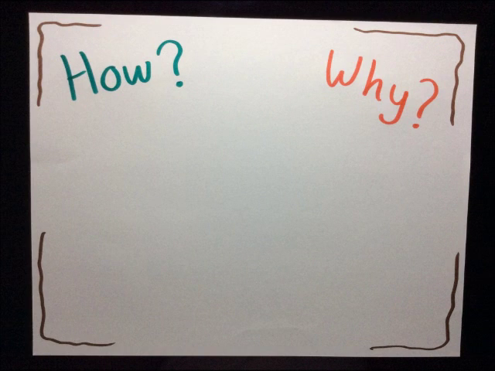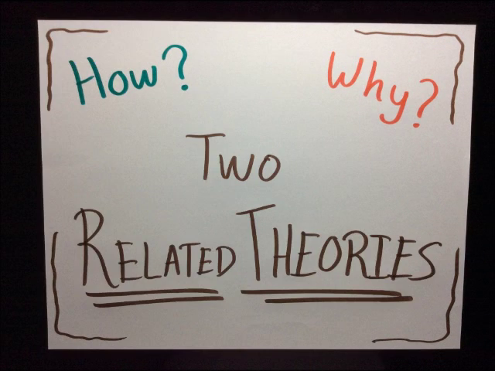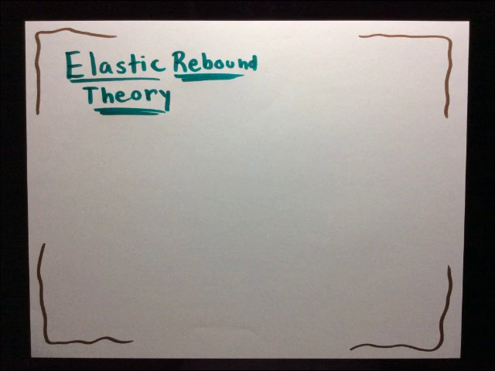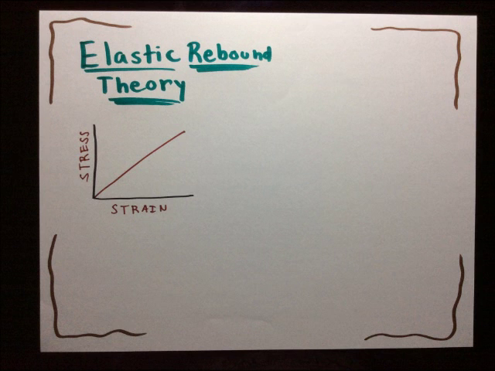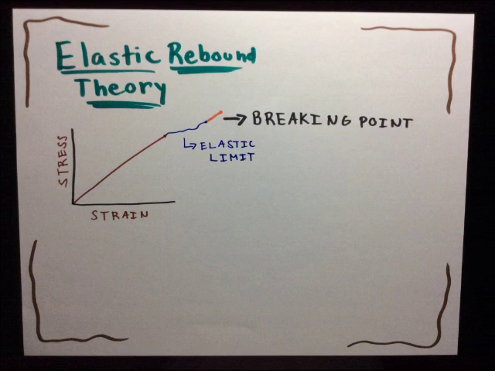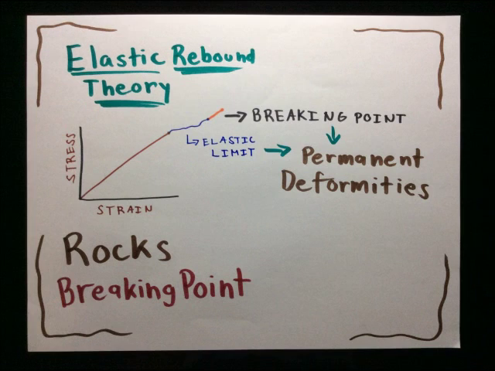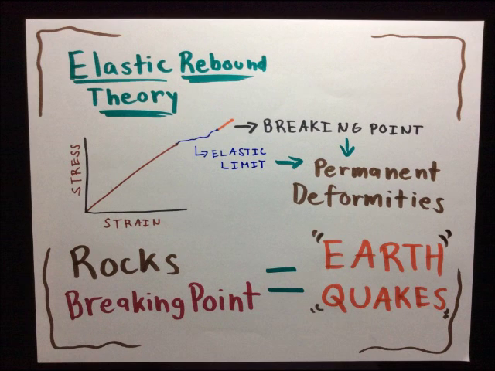Now the question is, how and why do these geological hazards occur? The answers can be found in 2 theories related to these matters: the elastic rebound theory and the plate tectonics theory. The elastic rebound theory states that stress and strain are proportionate upon the rocks, and when the rocks reach their elastic limit, they can no longer go back to their original form, causing permanent deformities in the rocks. When the rocks reach their breaking point and rupture, earthquakes occur, as energy is released into the ground in the form of seismic waves, allowing this natural hazard to happen upon the Earth's surface.